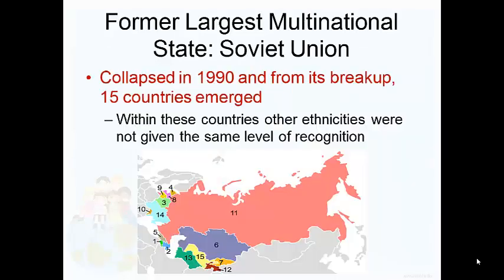The largest former multinational state was the Soviet Union. Now, the Soviet Union collapsed in 1990, and from its breakup emerged 15 different countries. Do note, though, that within these countries are other ethnicities, but they were not given the same level of recognition or importance as the other countries. The reason why these countries developed is because they linked to a specific nationality.